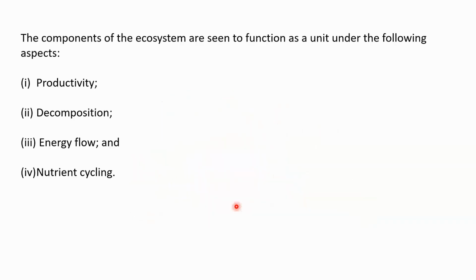The components of the ecosystem are seen to function as a unit because they interact among themselves and with each other. Why do they function as a unit? Under the following aspects: first is productivity, the second is decomposition, third one is energy flow, and the fourth is nutrient cycling. In the ecosystem chapter, we will learn about all of these.